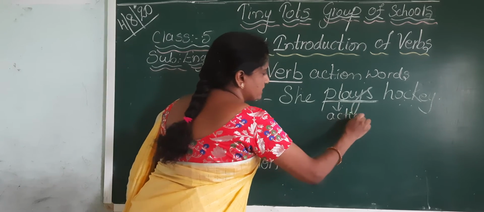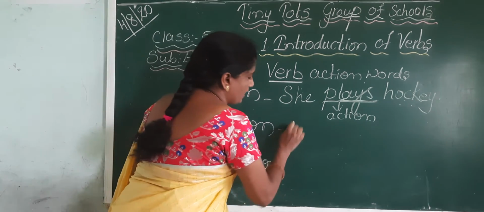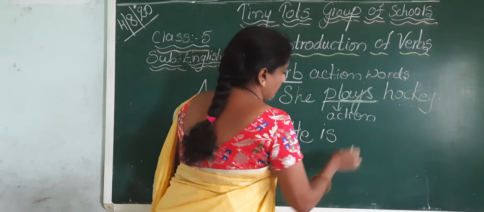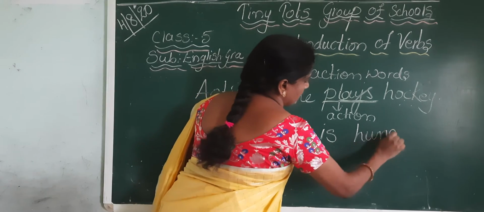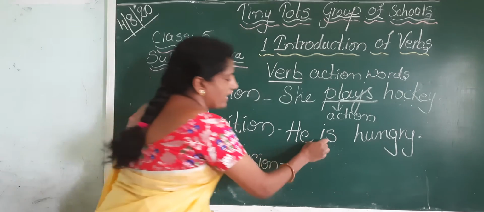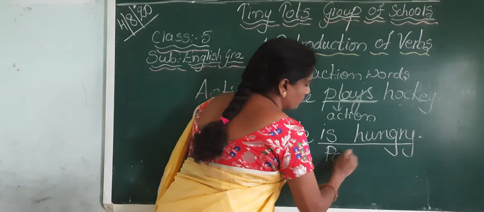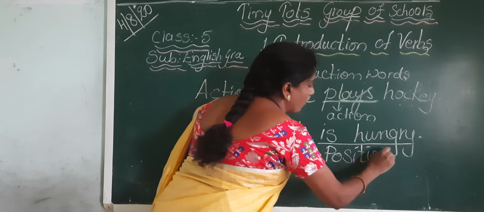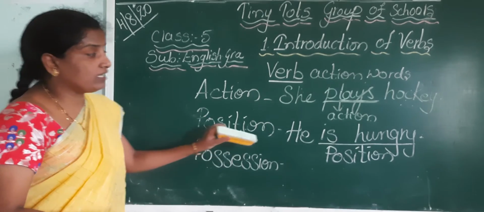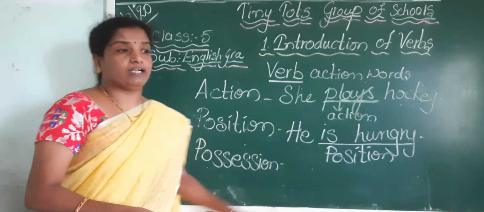Now: he is hungry. This is known as the position of "he". In which condition is the subject? It is explained to us by "is" and "hungry".